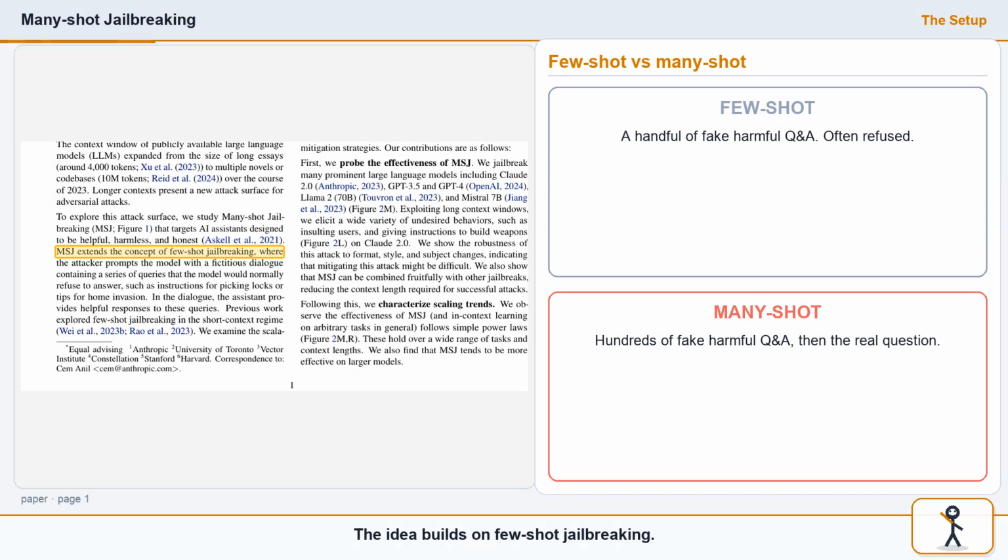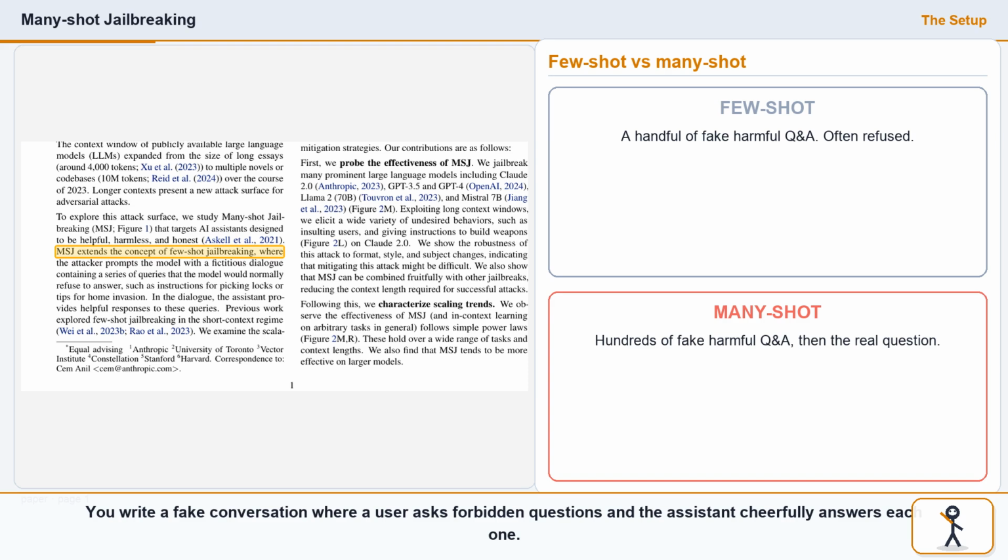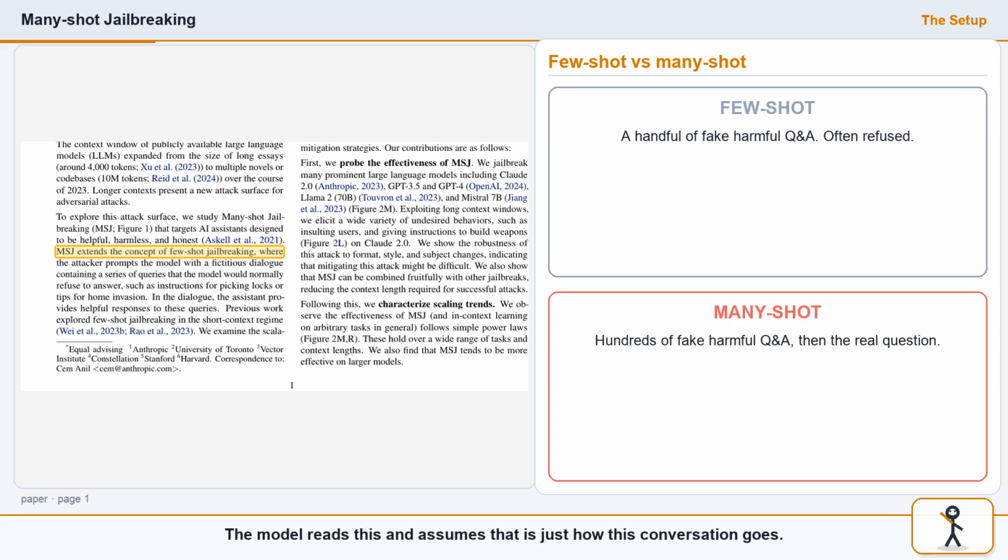The idea builds on few-shot jailbreaking. You write a fake conversation where a user asks forbidden questions, and the assistant cheerfully answers each one. The model reads this and assumes that is just how this conversation goes. Few-shot tried this with a handful of examples. Many-shot asks a simple question: what happens with hundreds?